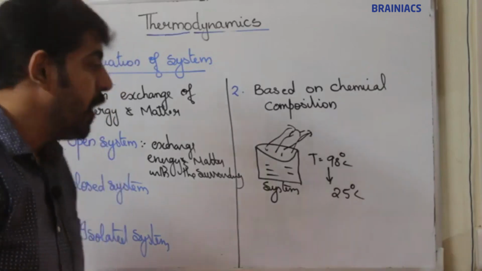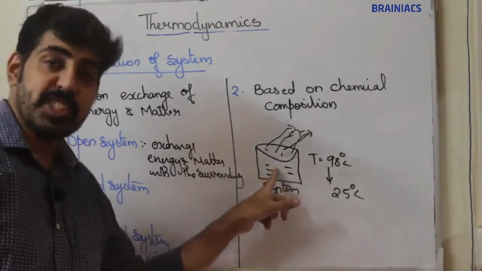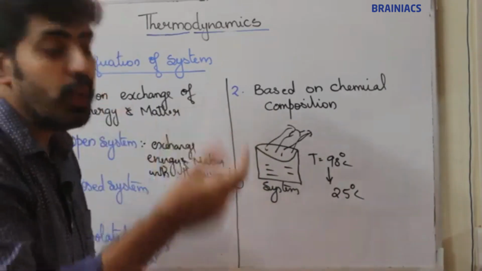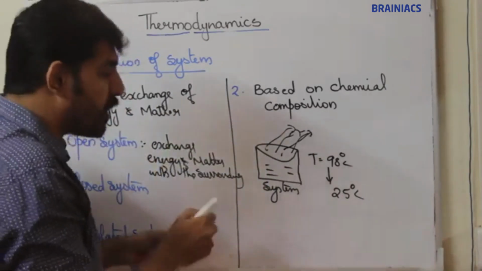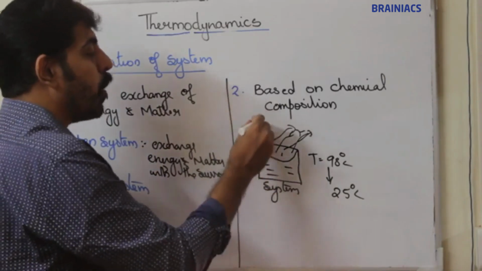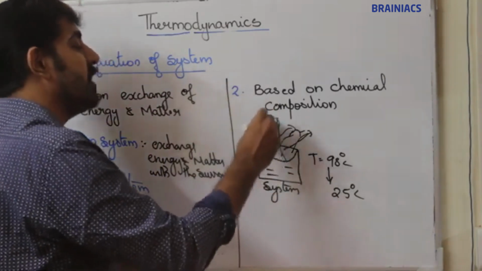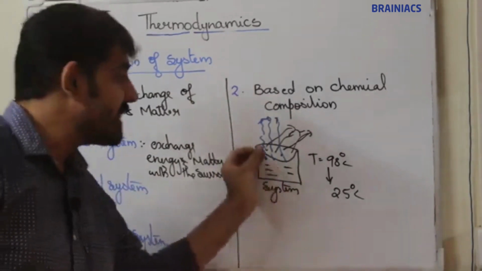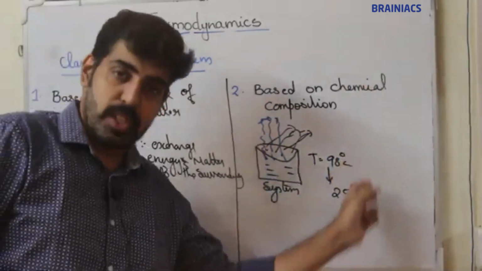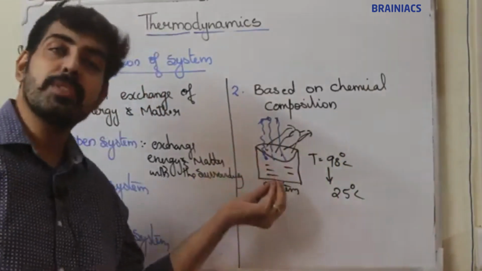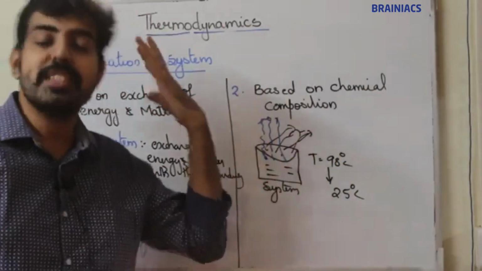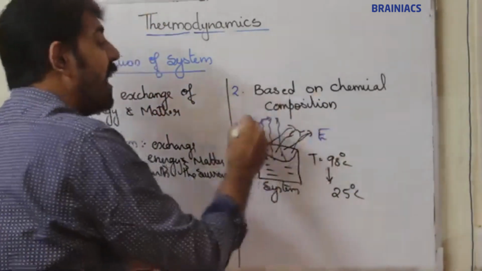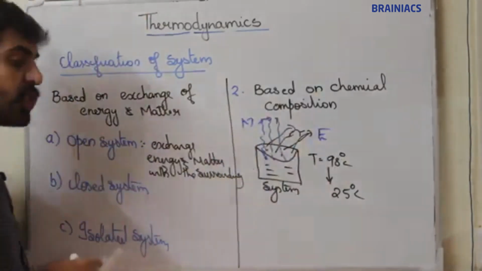So here energy is exchanged between system and surrounding. At the same time, due to evaporation, some amount of water molecules will evaporate to the surrounding. So some amount of matter is also exchanged with the surrounding. So a system which can exchange energy and matter with the surroundings is known as an open system.